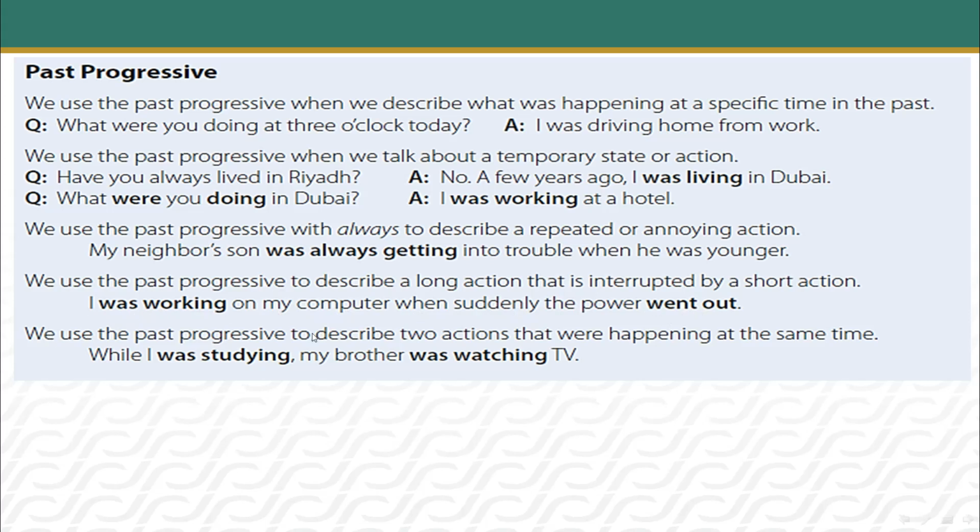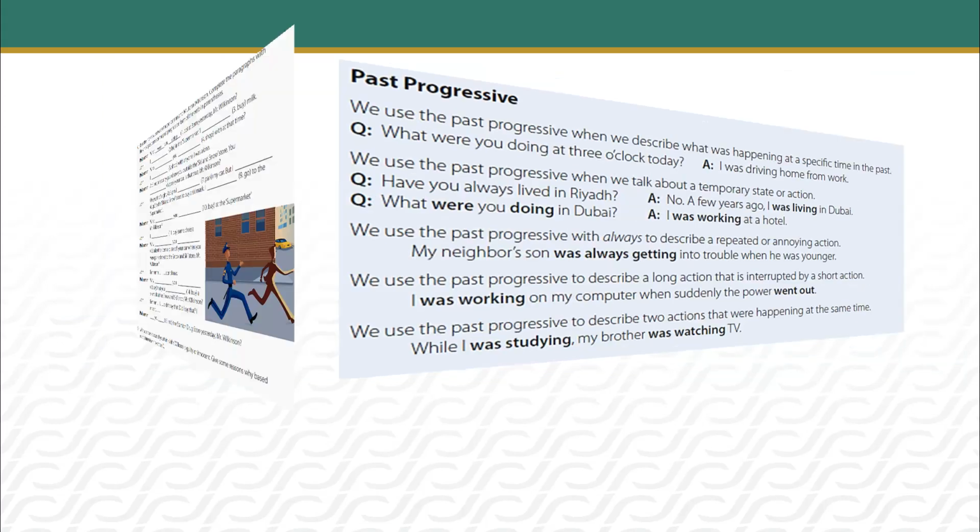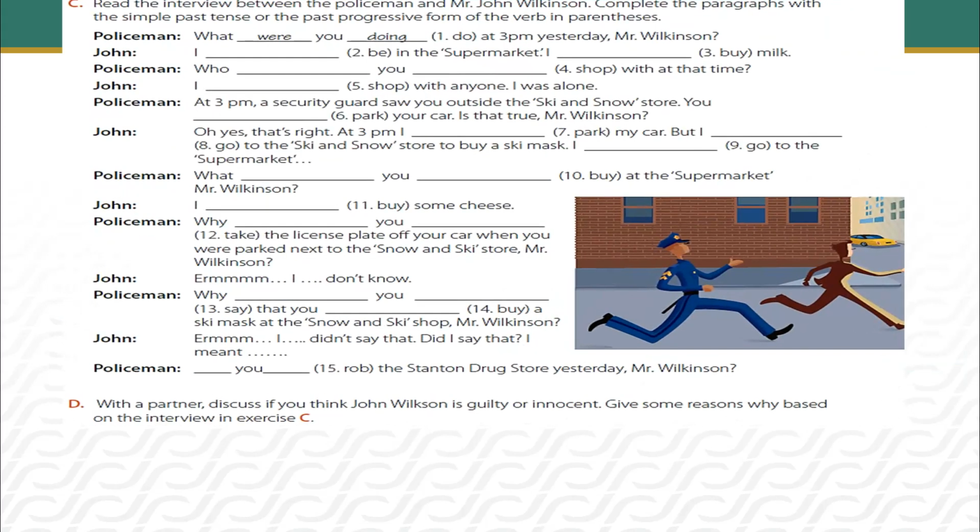We use the past progressive to describe two actions that were happening at the same time. While I was studying, my brother was watching TV. In the duration of studying, my brother was watching TV. The two actions happened at the same time in the past and they were continued. Yes. Let's move to another point.